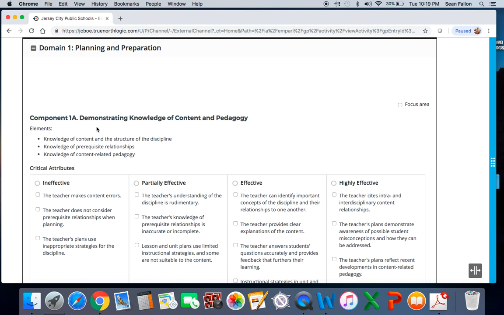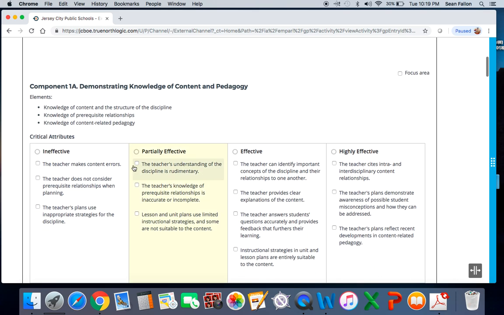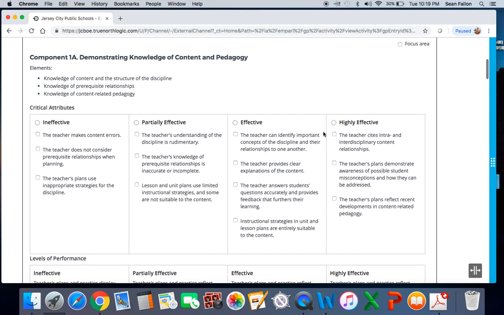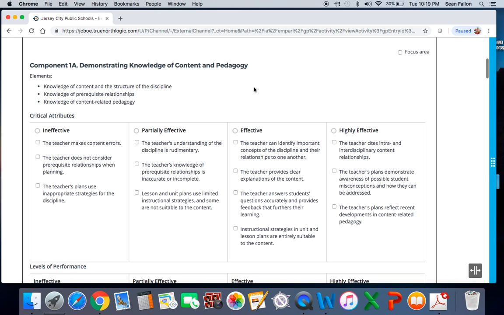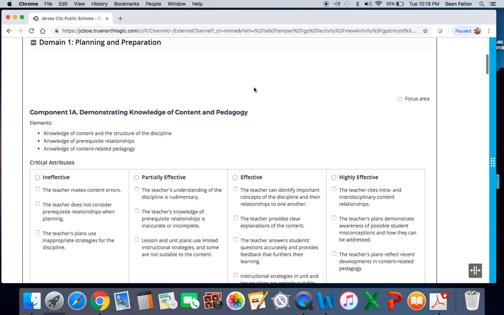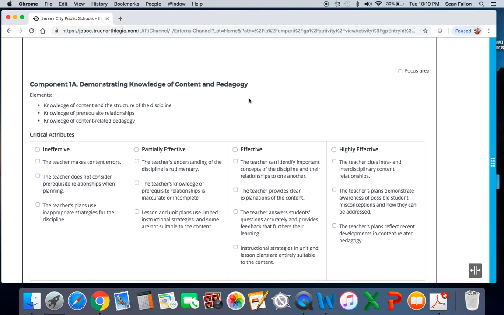For this particular domain, domain 1, component 1A, demonstrating knowledge of content and pedagogy, you can read through all of these critical attributes and you can give yourself a rating. As you go through here, you click on what best suits you or what you think you are. Then after you decide, you can rate yourself effective, highly effective, partially effective, whatever it is that you'd like. I'm not going to go through every one of these because you get the idea. It's basically a way for you to familiarize yourself with the Danielson model and to get a really good idea of what the administrators are looking at when they come in your classroom.